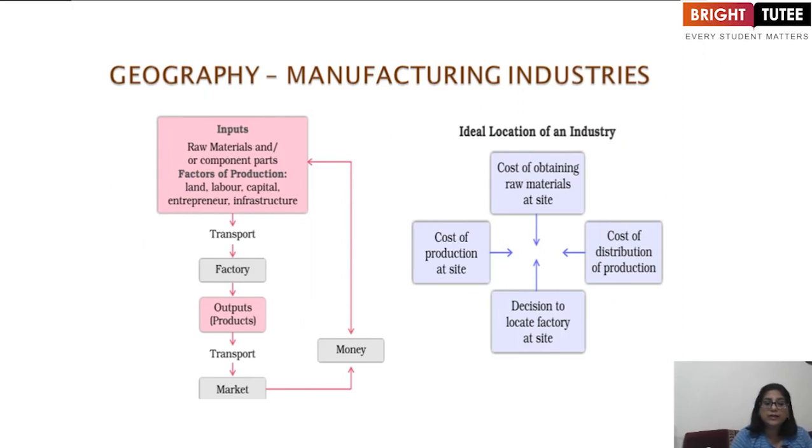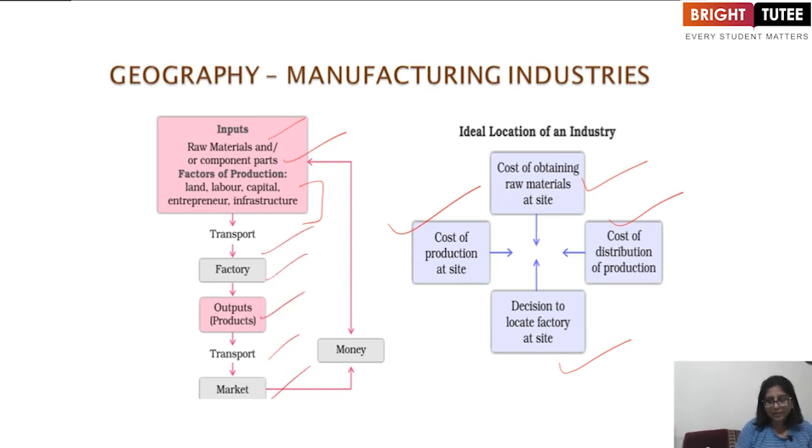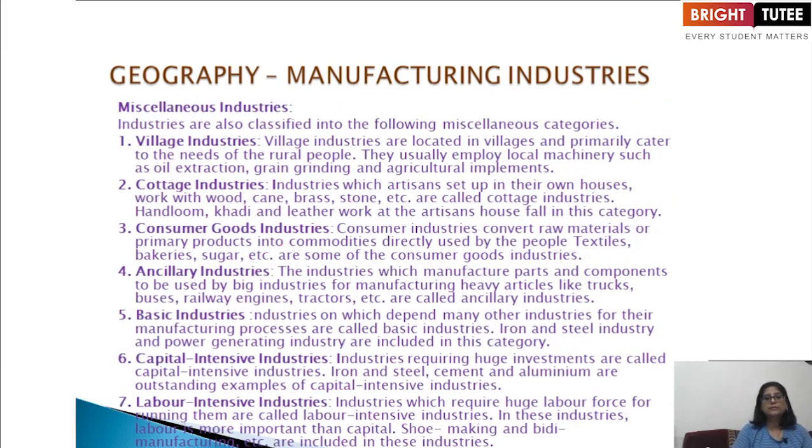Now, the geography of manufacturing industries. What remains here is the input and the ideal location of an industry. Let's talk about the ideal location of an industry: cost of obtaining raw material at the site, cost of production at the site, cost of distribution of production, and the decision to locate the factory at the site. Now, if we talk about the inputs, what is the raw material used, the components, and the factors of production are land, labor, capital, entrepreneur, and the infrastructure. Then transport, factory, output, transport, market, money. So these are the flowcharts which are required for the manufacturing of industries.